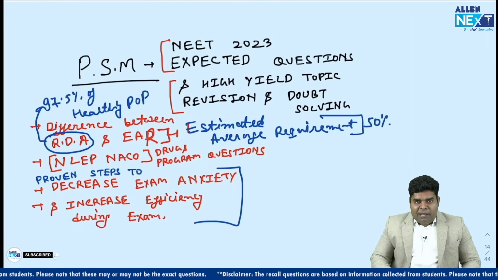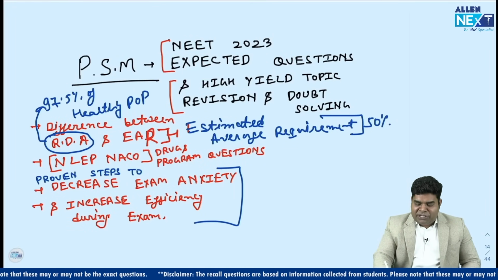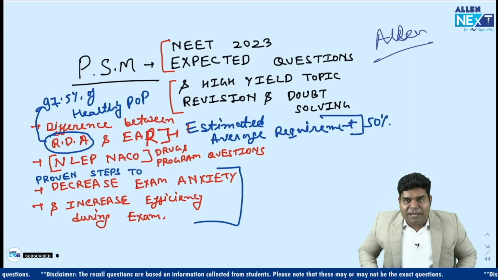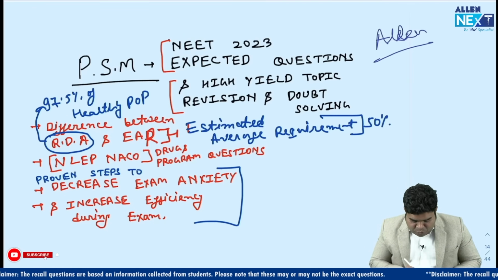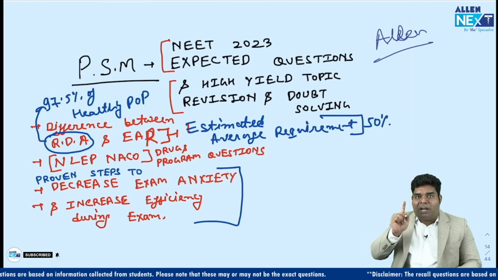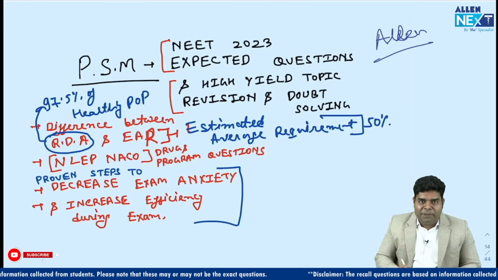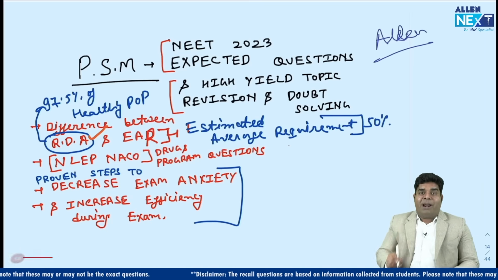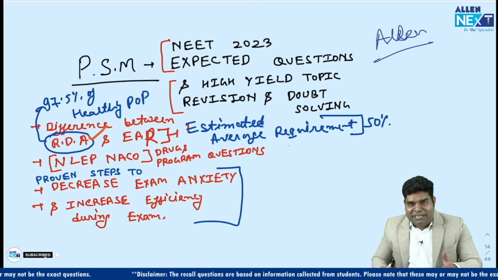Now, when I was taking this review session on Alan only, this was my introductory slide. And in my introductory slide, I told that this one question is going to come for sure in NEET exam, that what is the difference between RDA and estimated average requirement. And actually in exam it came.